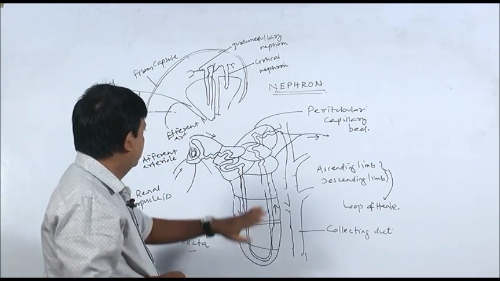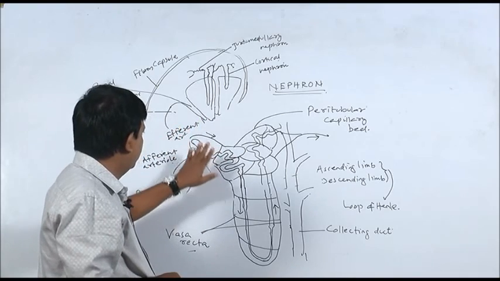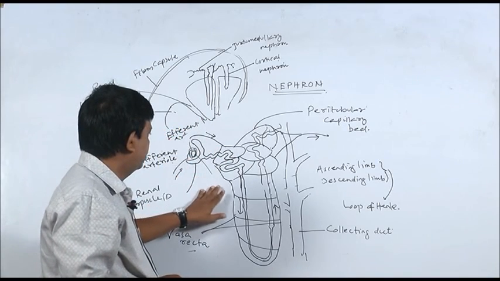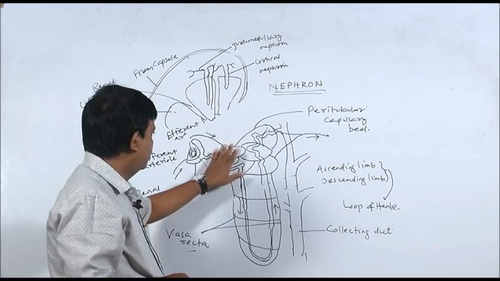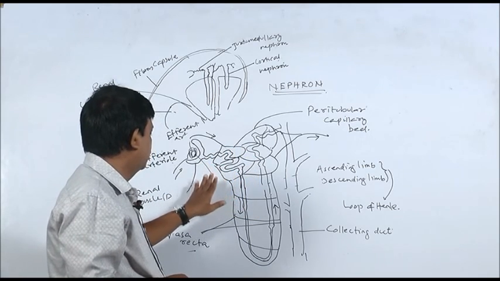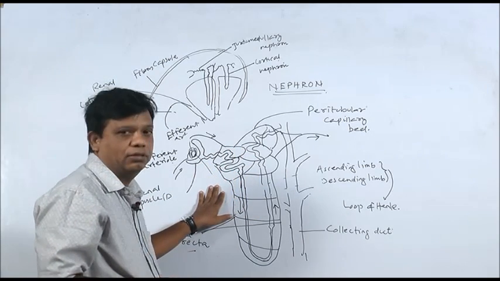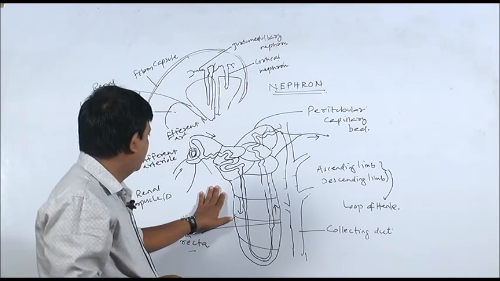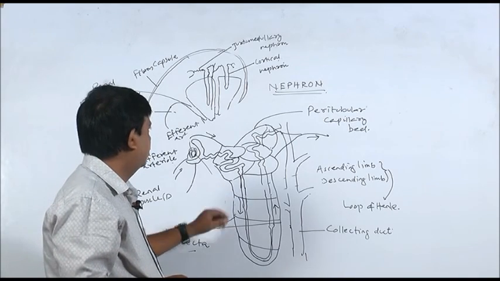So, with this structure of kidney in mind and the structure of nephron and its blood supply in mind, we will discuss the mechanism of urine formation, that we will discuss in our next class.